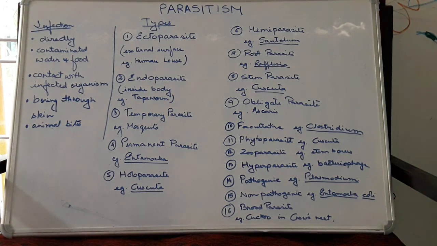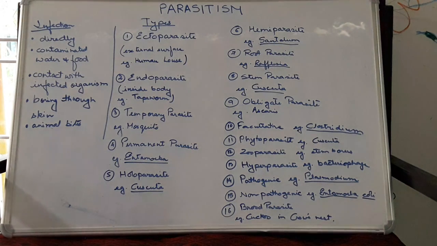They also have a higher rate of multiplication. Once they enter the body of the host, their multiplication starts immediately. So if one or two die, no problem. Others will survive, act as parasites, and infect the organism. Another important fact is the involvement of one or two intermediate hosts. Sometimes, in order to complete the life cycle, more than one or two hosts are needed for parasitism.